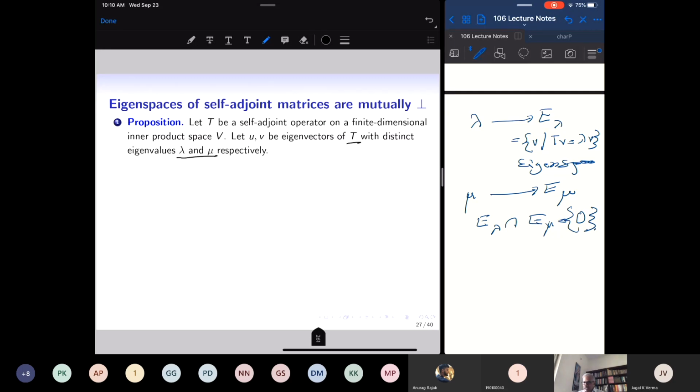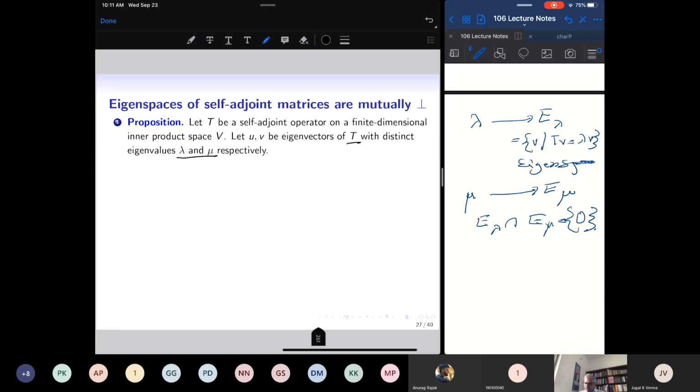But we are proving that they are actually perpendicular, not just that they intersect in the 0 vector, like two lines passing through the origin. If they are distinct lines, they will intersect only in the 0 vector. But if I have two planes passing through the origin in 3-dimensional space, and they are distinct, they will intersect in a line. But the eigenspaces always intersect in the 0 vector. There is no common vector between two distinct eigenspaces.